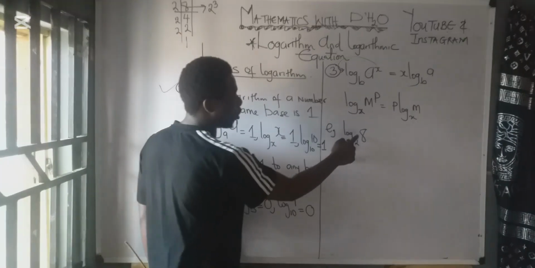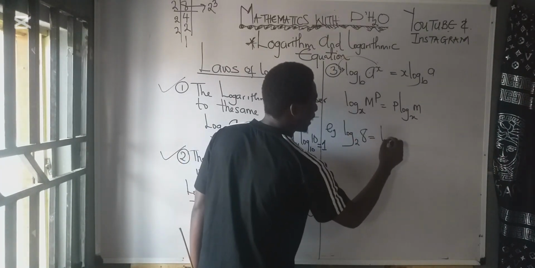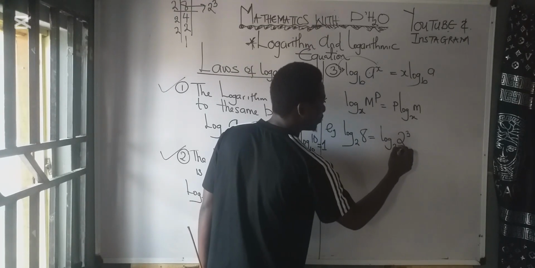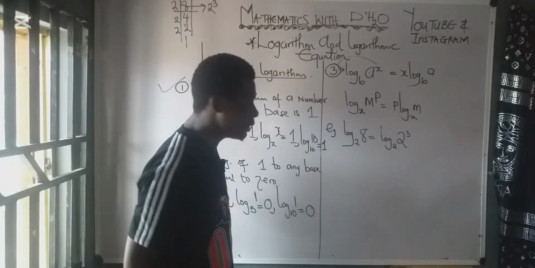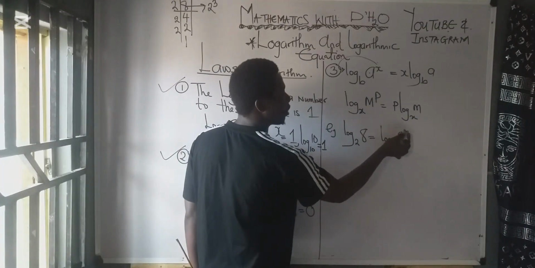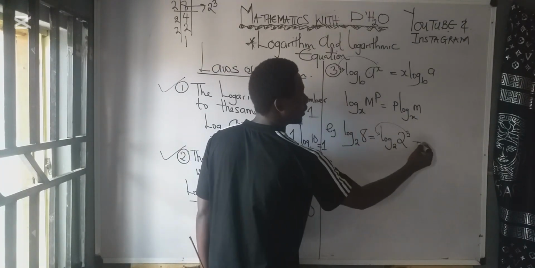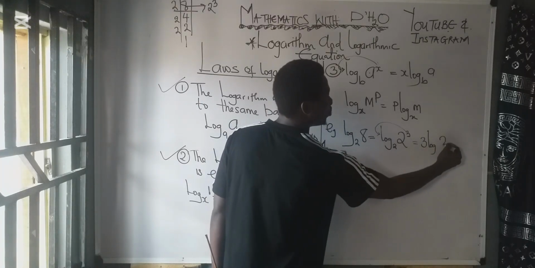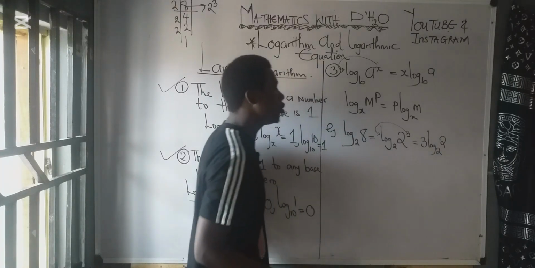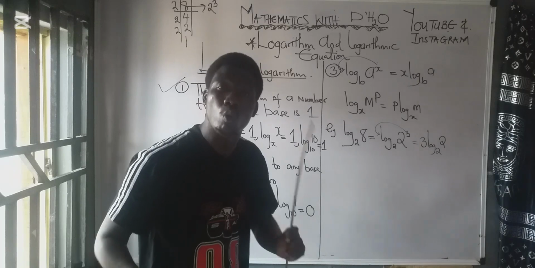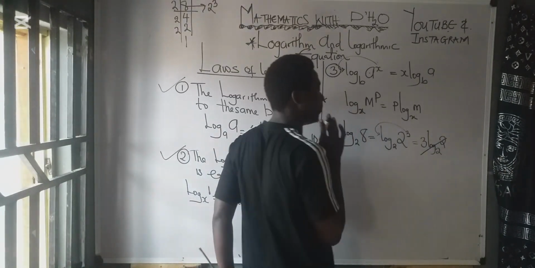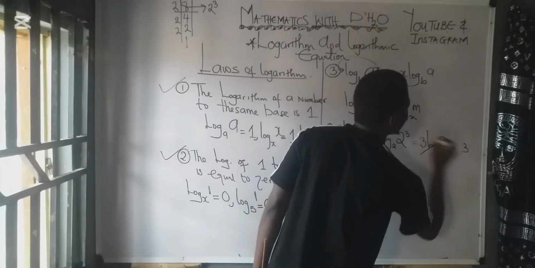So that means this log 8 base 2 is the same thing as log 2 raised to power 3 base 2. Are we together? Now, you see this 3, you carry it to the back of the log. You get 3 log 2 base 2. And you know that log 2 base 2 is equal to 1. So if I use this, optimize it, you will remain with 3.